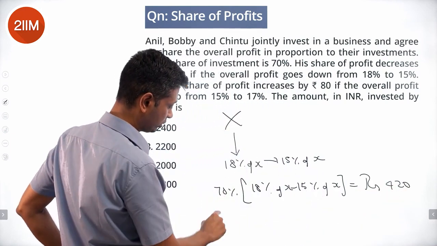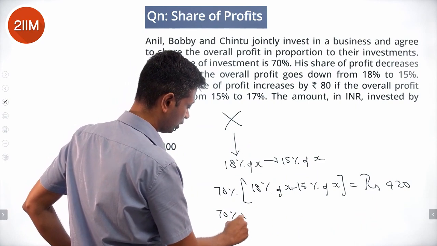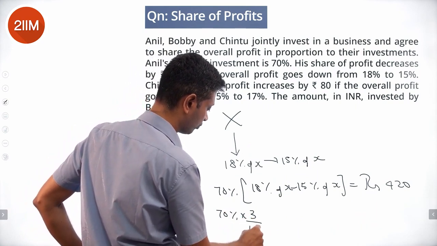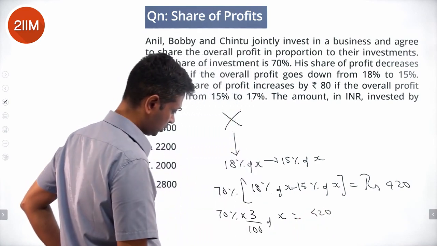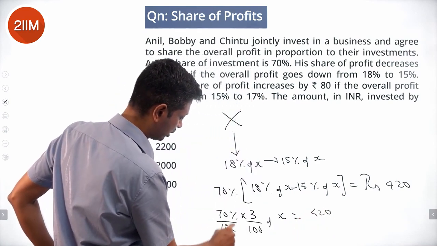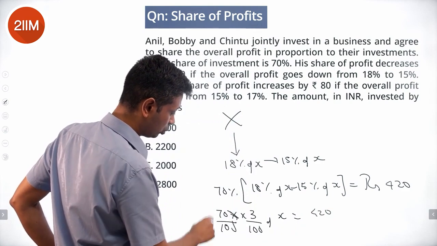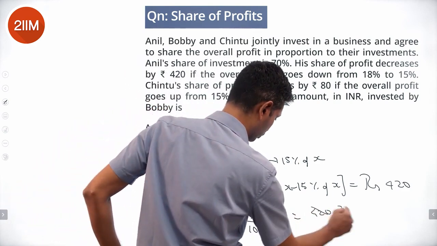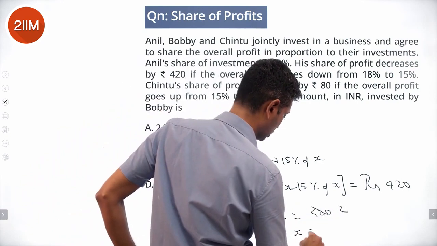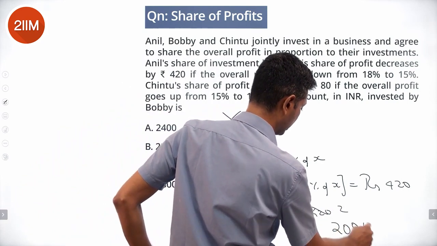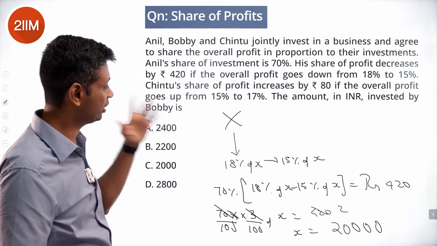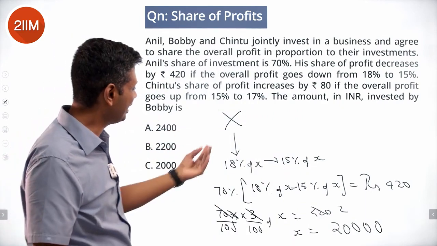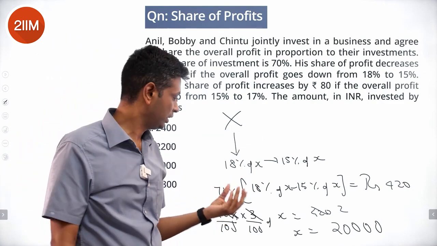This is 3% of x. 70 into 3% of x is 420. 70 by 100, 70 into 3 is 210. This is 2. So x is 20,000.